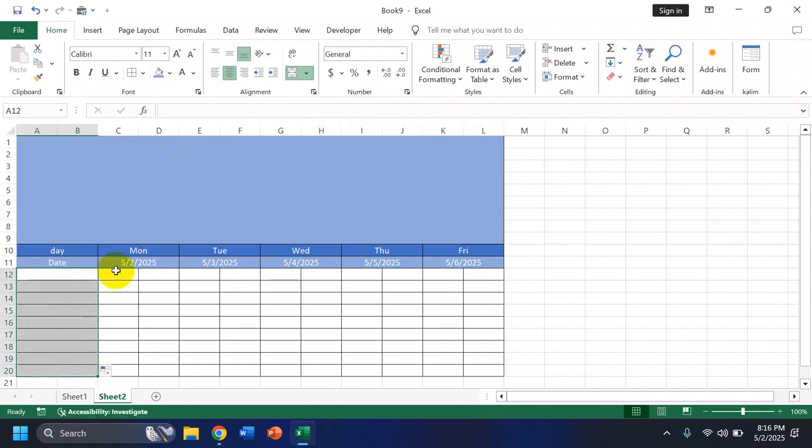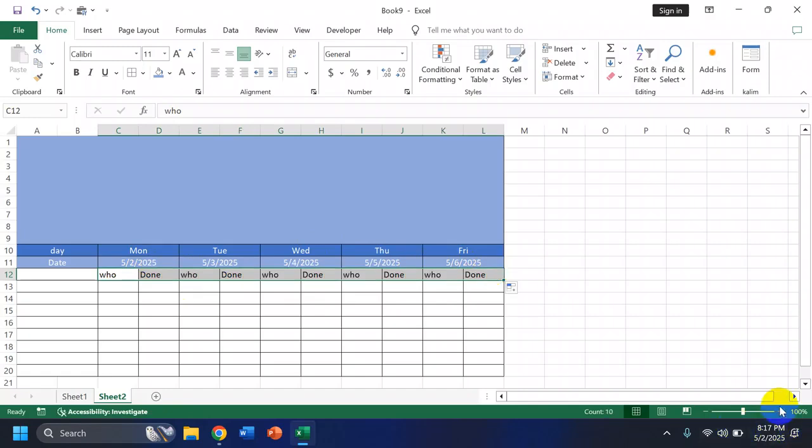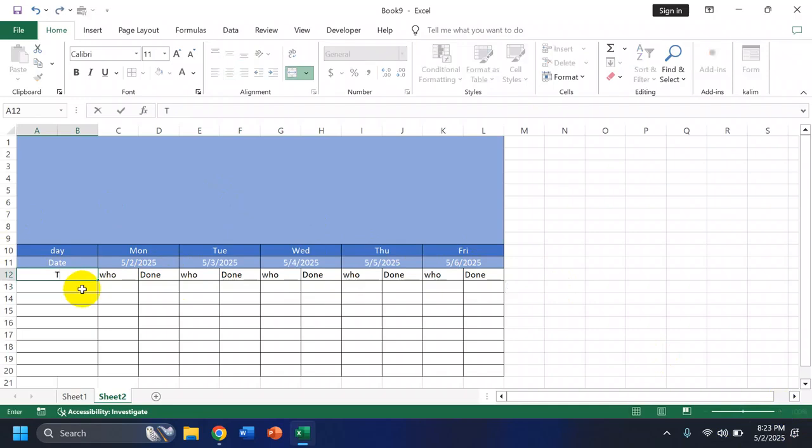So now the whole thing is merged, and under the dates, I'm going to put who and done. So who's done with that chore and who isn't. And then I'm just going to select them both and then drag it to the end. Okay, next we're going to come over here under date, and we're going to type task.